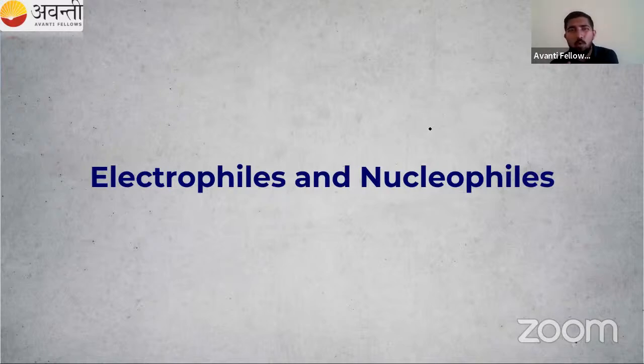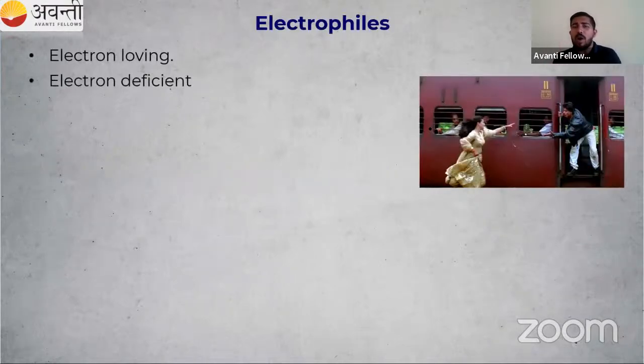What is an electrophile? Electro, from the word itself, is electron, and phile means loving. So electron loving. Someone is going there, he or she wants to find love. Or I can say electrophiles are electron deficient, so they need electrons.